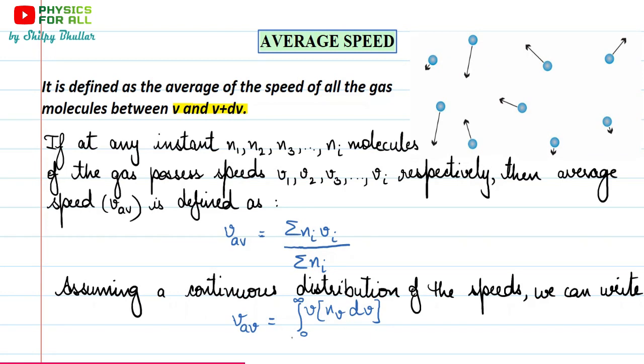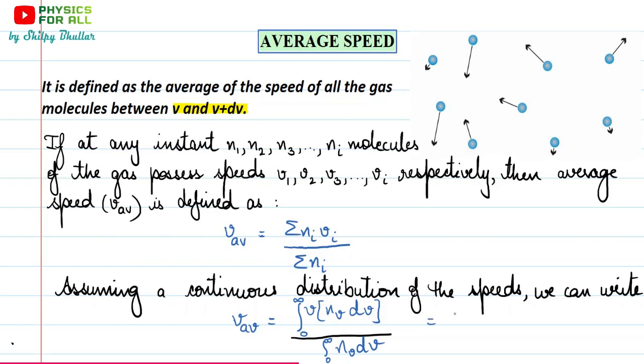And in the denominator, it's going to be again 0 to infinity n_v dv. Here we are not concerned with the speed, because in the denominator it's always the number of molecules, but again those numbers of molecules are not the same. There are different categories. So we have different numbers of molecules which possess different speeds, and that's why again this expression would also be integrated over v.